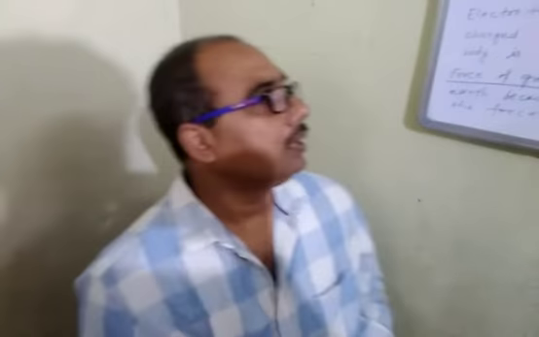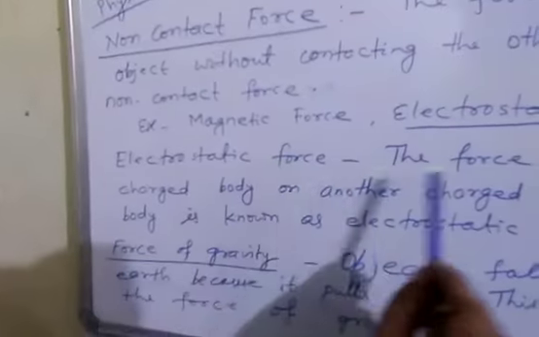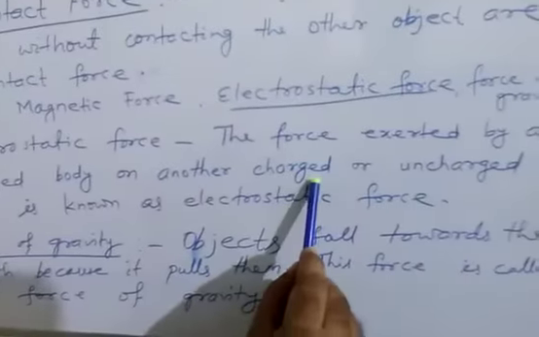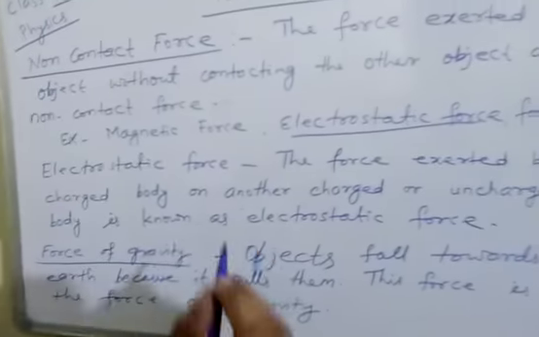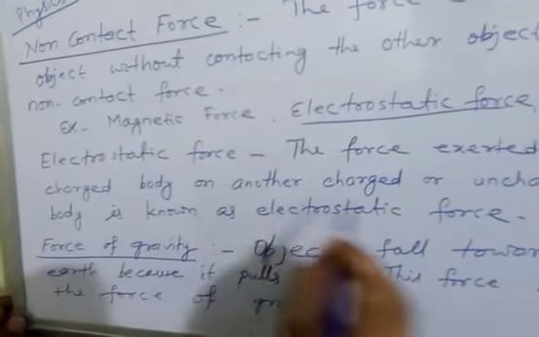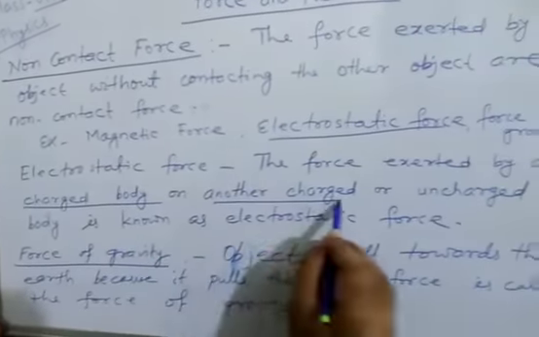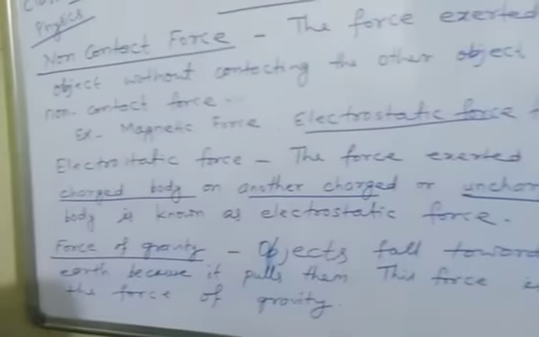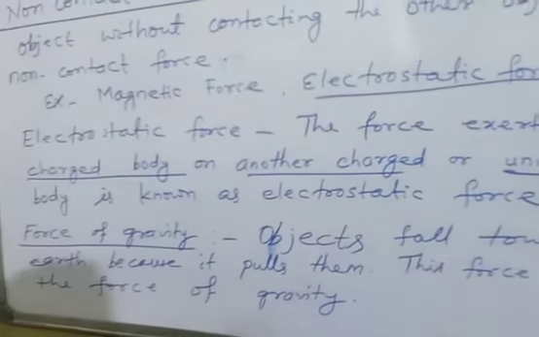So let us define electrostatic force. The force exerted by a charged body on another charged or uncharged body is known as electrostatic force. Here pay your attention that the force is exerted by a charged body on another body, which may be charged or uncharged also.